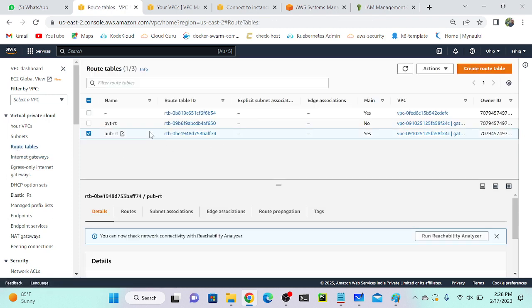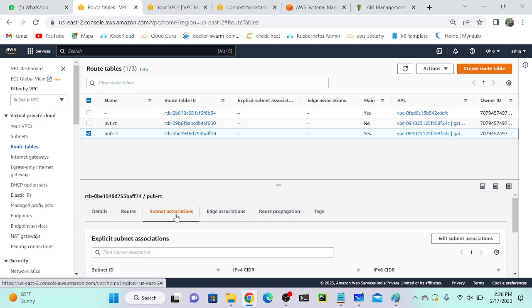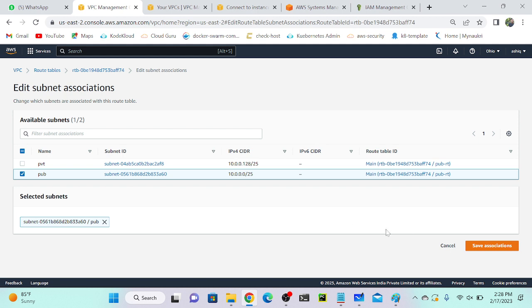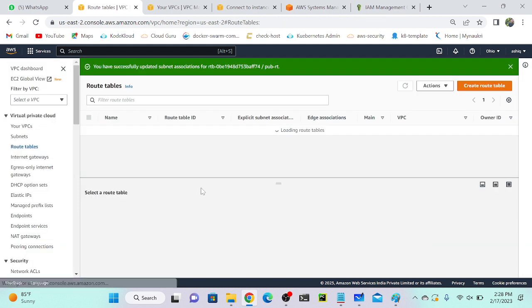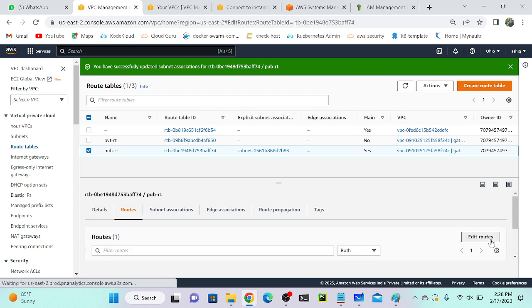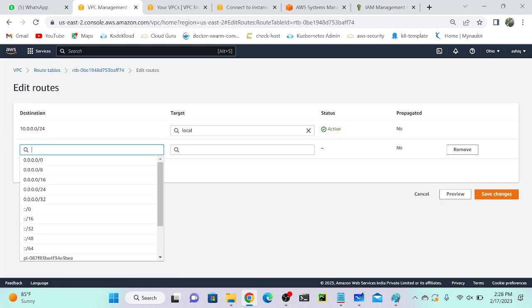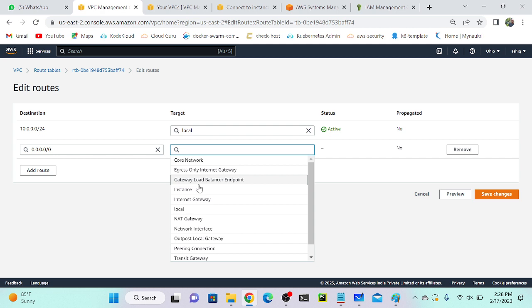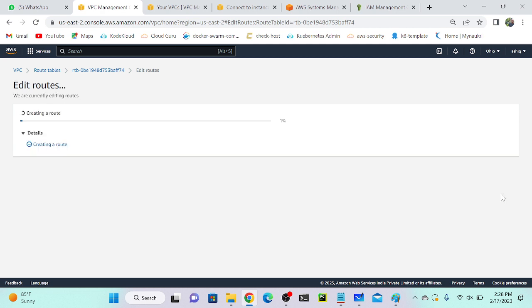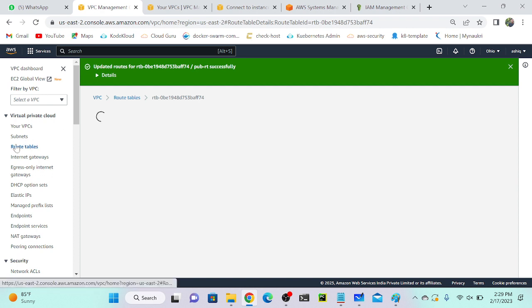Select your public route table, go to subnet association, edit subnet association, add your public subnet. Select your public route table again, go to route, edit route, add a route 0.0.0.0/0, then select your internet gateway. Same steps I will repeat for private as well.